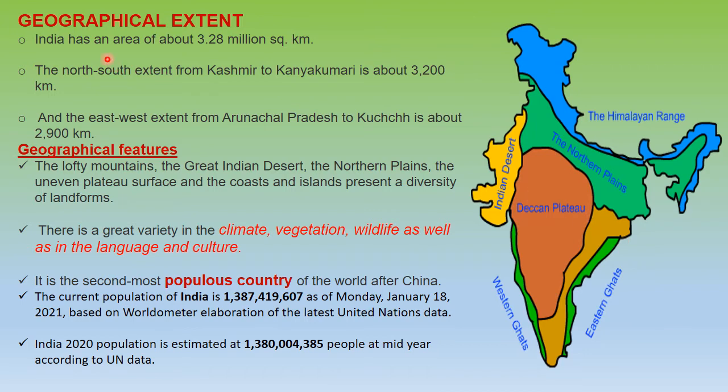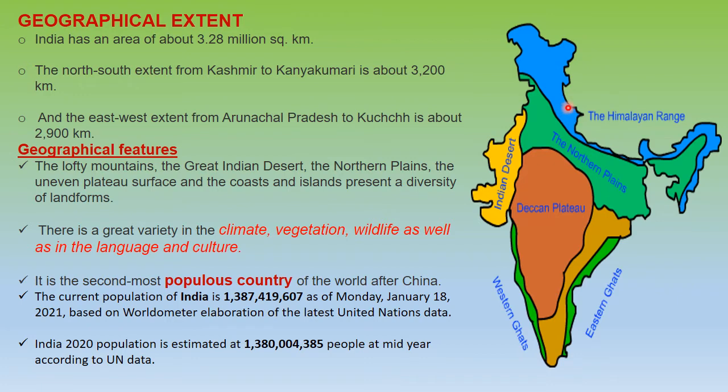India's area is huge and large. It is 3.28 million square kilometers. The north to south extent from Kashmir to Kanyakumari is 3200 kilometers. And from east, Arunachal Pradesh, to Kutch, which is the desert area here, this extent is about 2900 kilometers. So it is so diversified and huge.